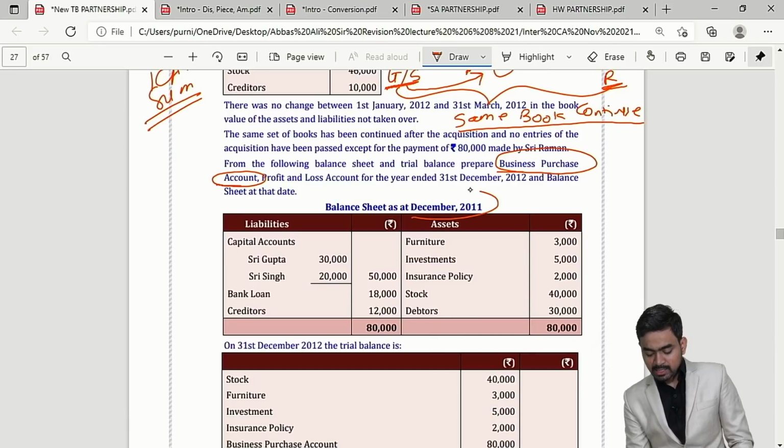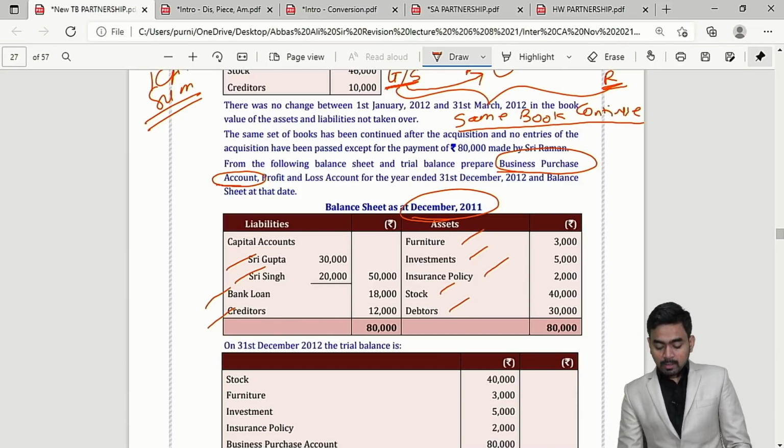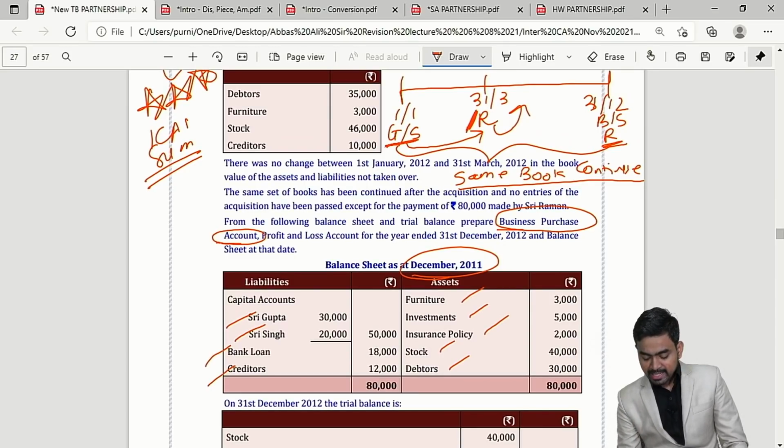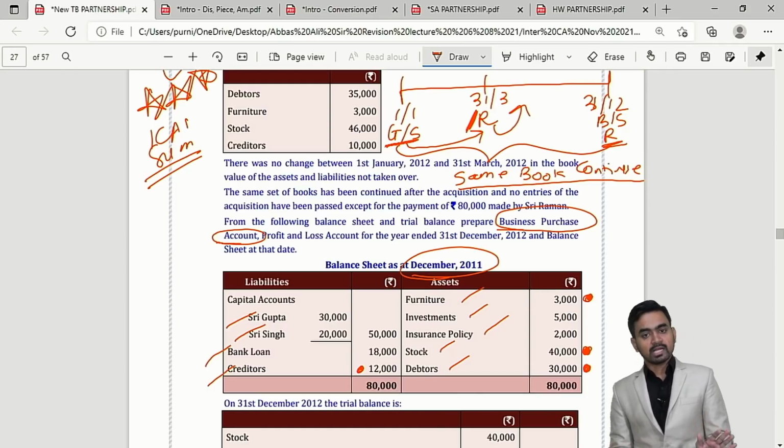Please check, this is the balance sheet of Gupta and Singh, where you will find Gupta, Singh, bank loan, creditor, furniture, investment, policy, stock and debtor. But out of this, Mr. Raman took over only debtor, stock, furniture and creditors. That's it.